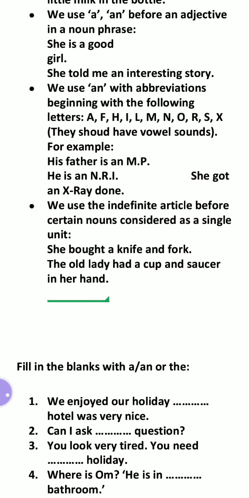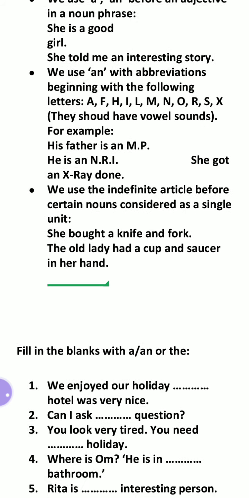Now see, like an MP, an MLA. So here MP, when you say it, it is em-pee. So an is easier. So an MP, an NRI. She got an X-ray. So here an is there. So this is the use.